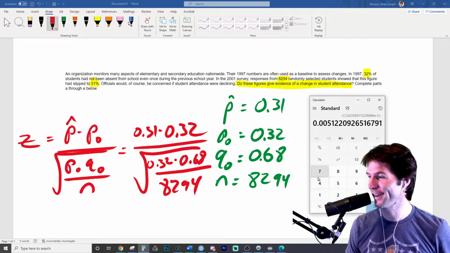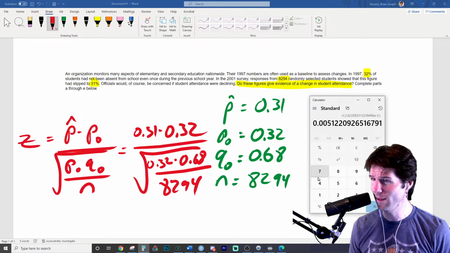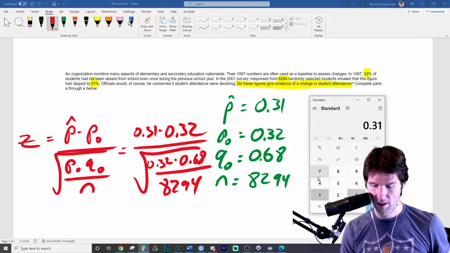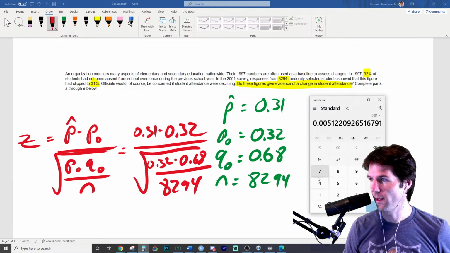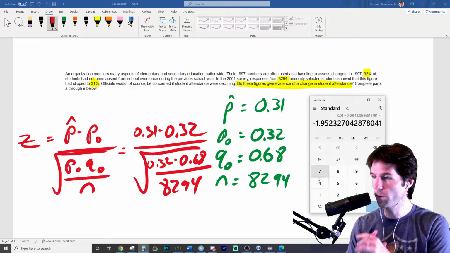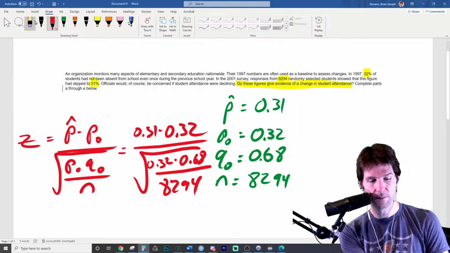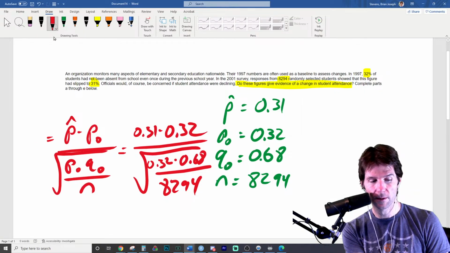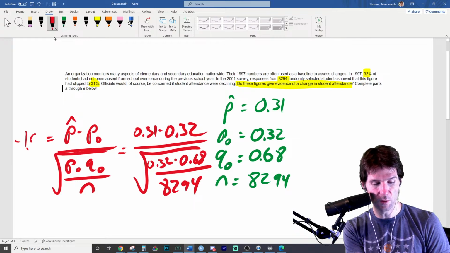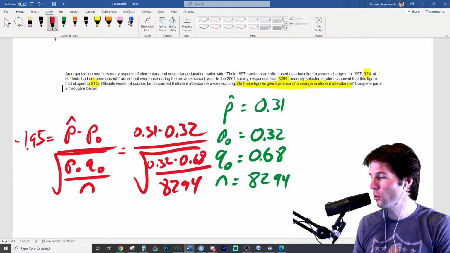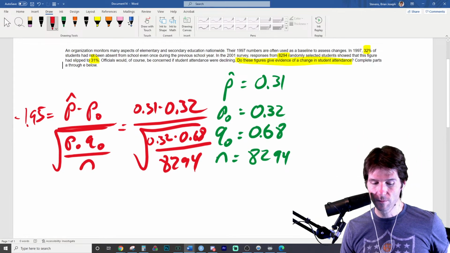So Logan, this is going to answer your question. Watch this. This z-score is going to be about negative 1.95. There we go, negative 1.95. That's what the z-score was equal to. So here's the thing: if we gave this to you on a test, you should about know the answer.